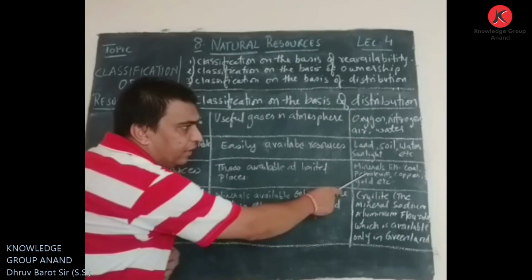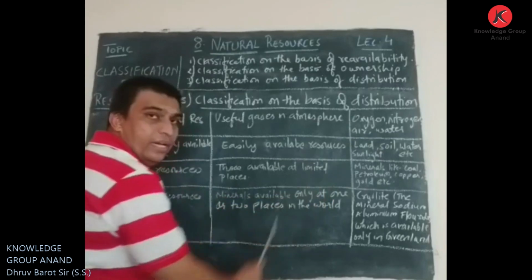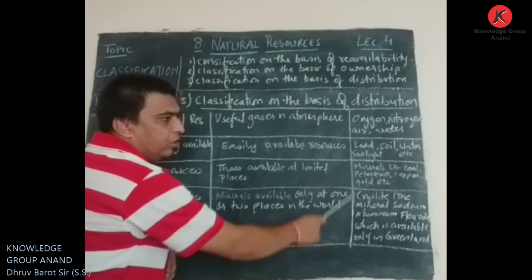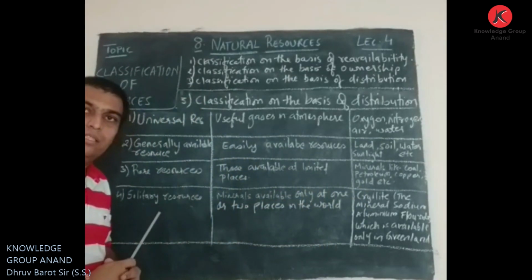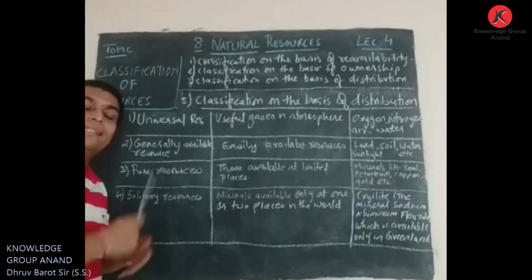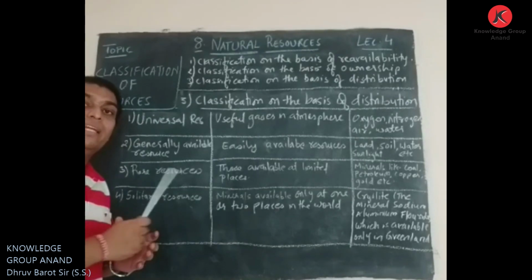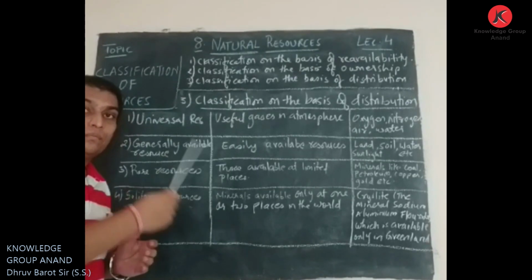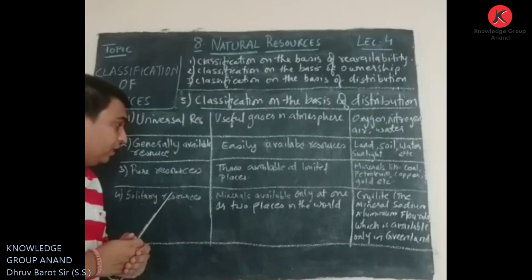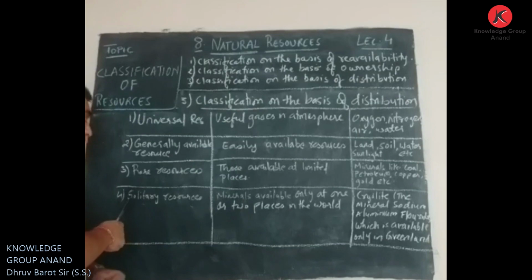The examples are minerals like coal, petroleum, copper, gold, etc. Such minerals can be considered as rarely available resources because it is very difficult to obtain them again and again. So that is why they are considered as rare resources.